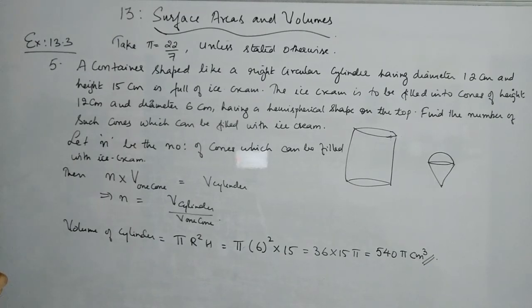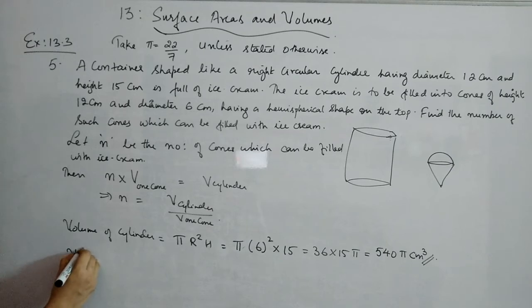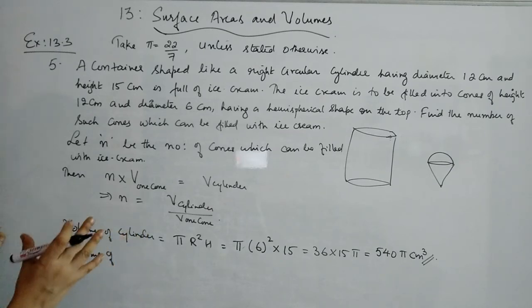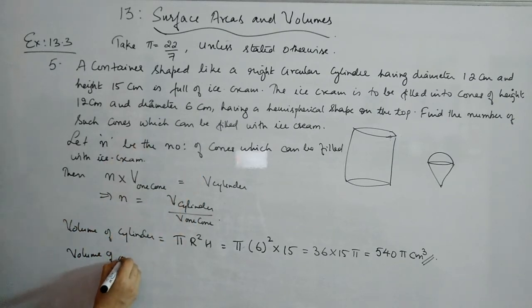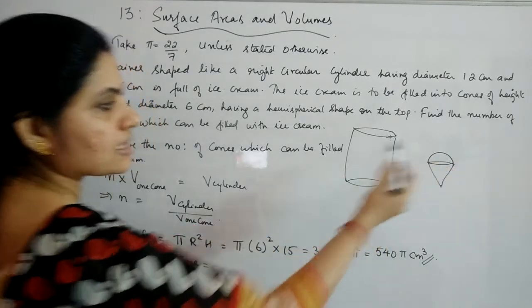Then now you have to find the volume of one ice cream cone. When you say cone, it has a hemispherical shape also. The volume of one ice cream cone will contain the conical shape as well as the hemispherical shape.